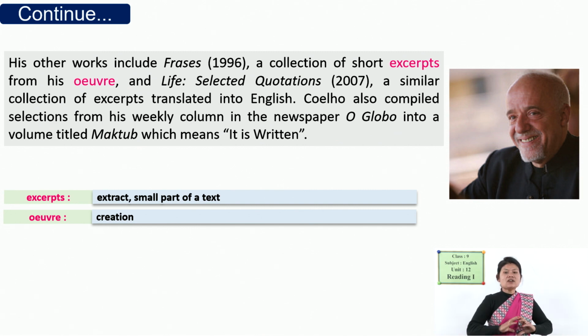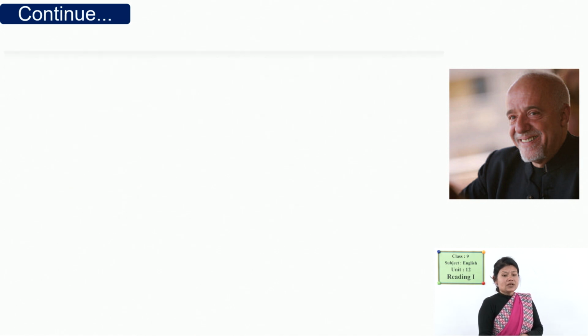Besides this, he also made compiled selections from a weekly column in the newspaper. Its name was O Globo, and it was titled Maktub, that means it is written. So, he also created a compilation besides books.